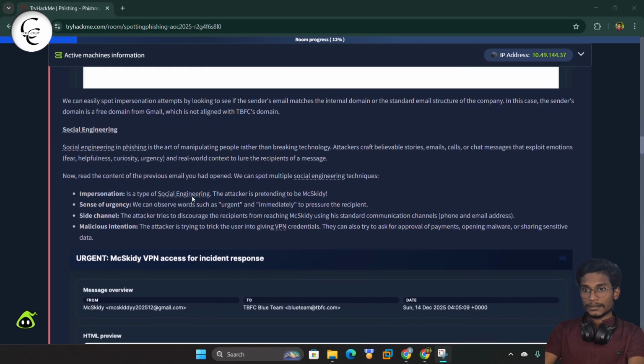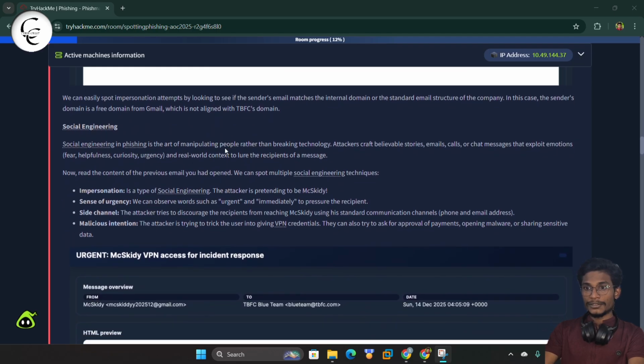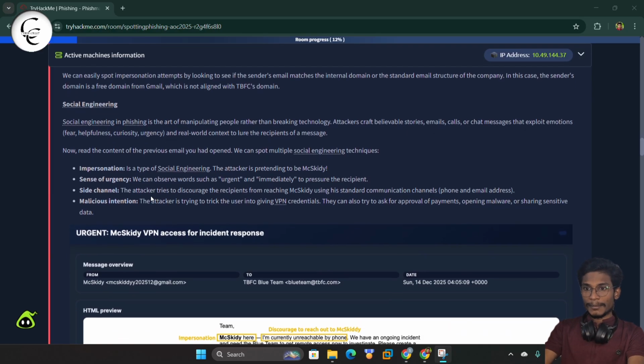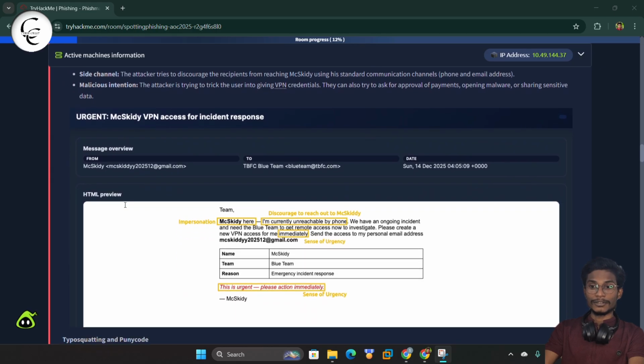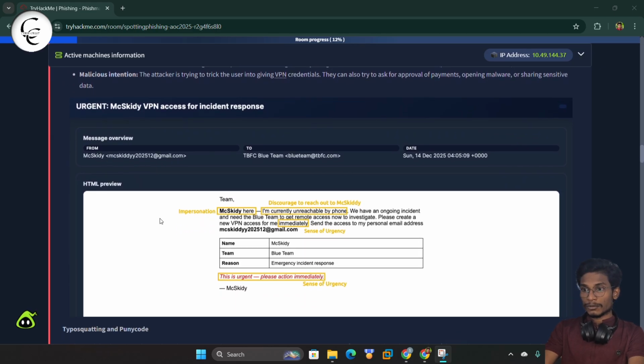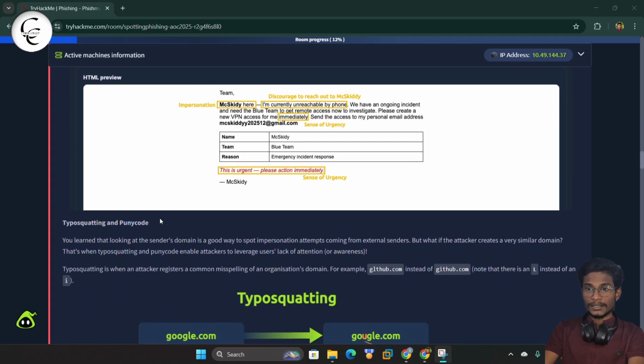So now let's come to social engineering. Social engineering in phishing is the act of manipulating people rather than breaking the technology. As we know, social engineering is the attack in which we attack not the system, we directly manipulate the user's brain. So here we have some social engineering tricks, like impersonation or sense of urgency or side channel or malicious intention. So here we have also one preview, so you can check out this.